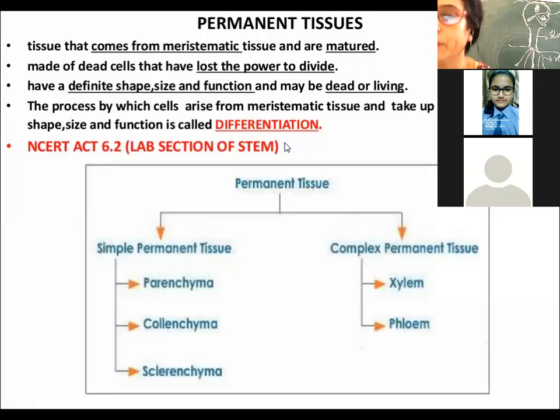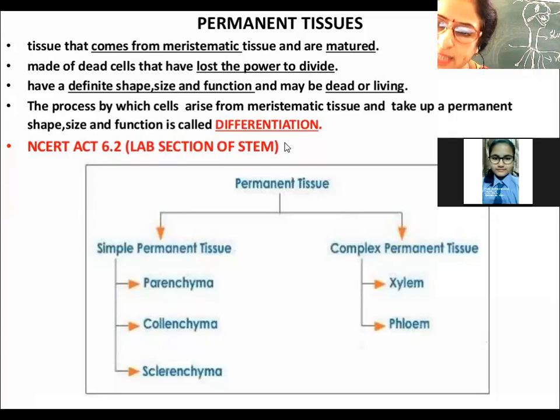The nucleus of the meristematic tissue is prominent and centrally located, but the nucleus of permanent tissue is relatively small and is present in the peripheral region of the cell.